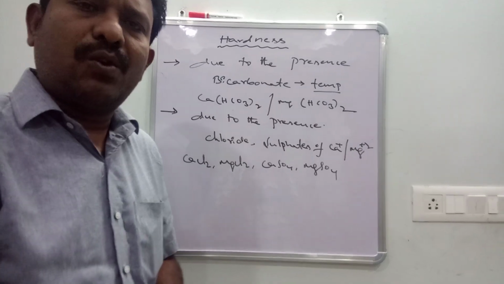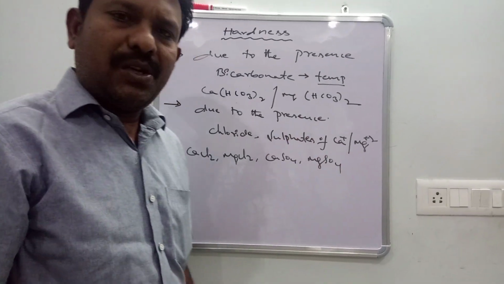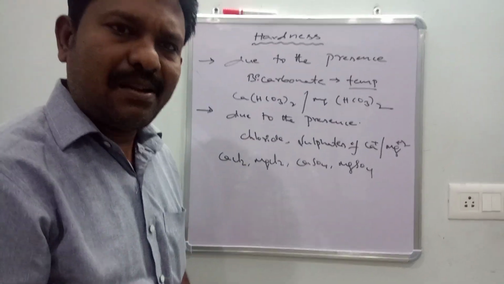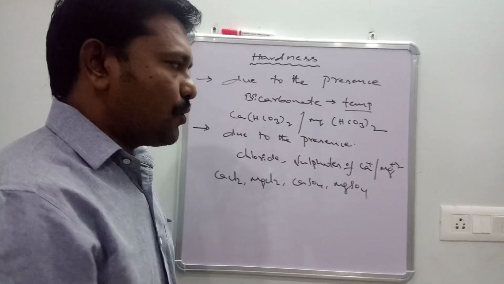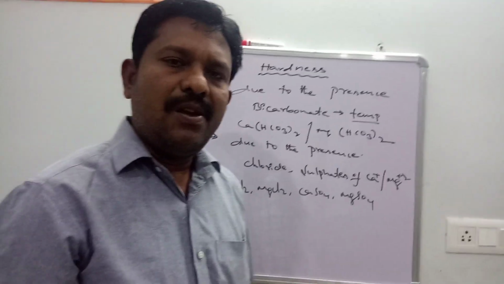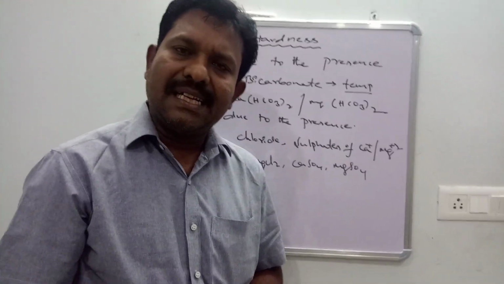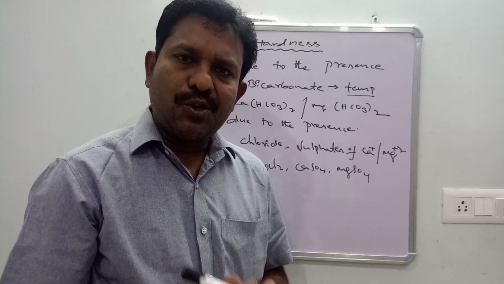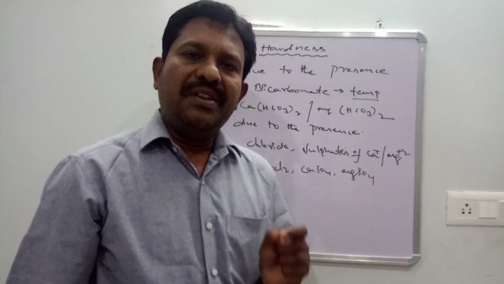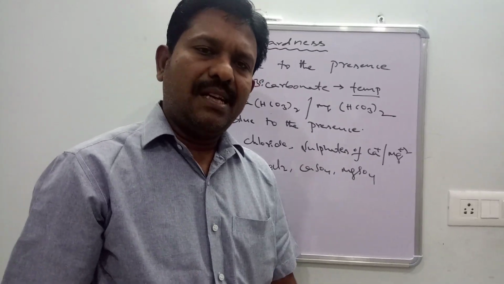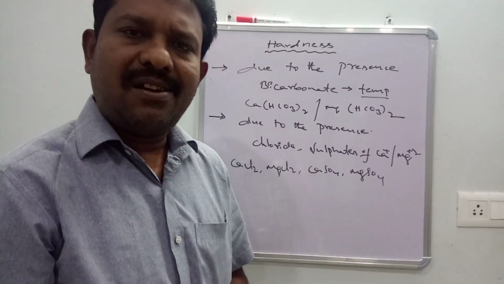That is the introduction about the hardness. The point I need is how to measure the hardness, which we have to learn. So we have covered 3 points. First of all, water is of 2 types: soft water and hard water, distinguished by soap solution. With soap solution which gives good lather, that is soft, which gives the precipitate, that is hard.